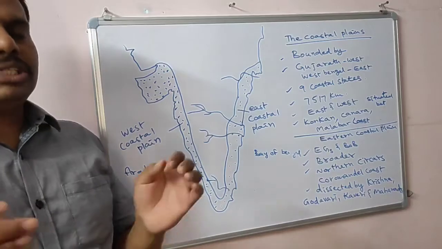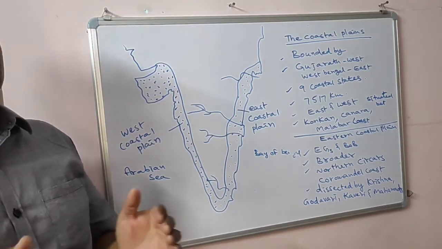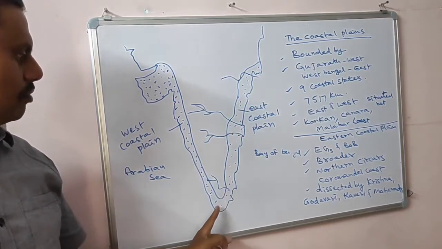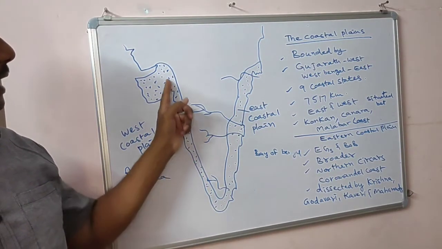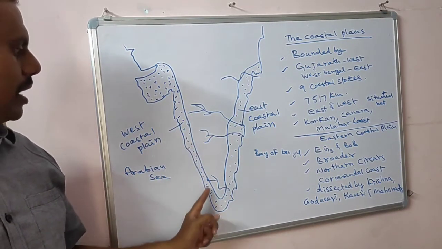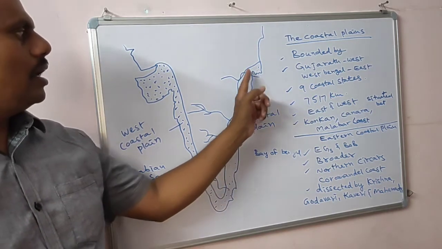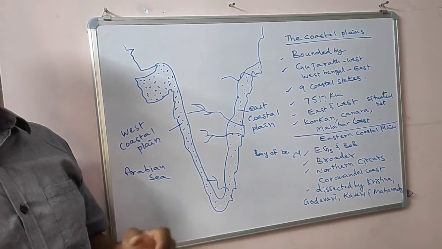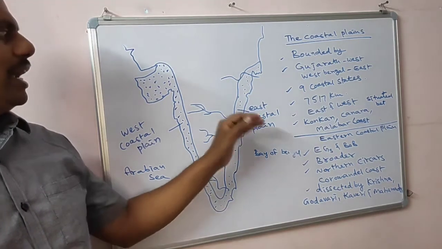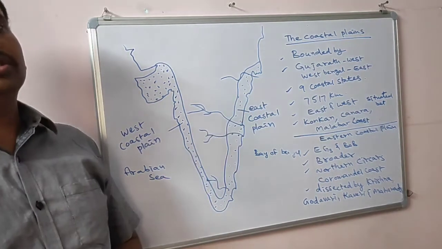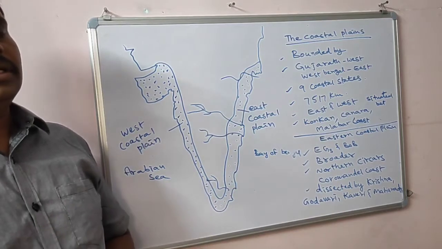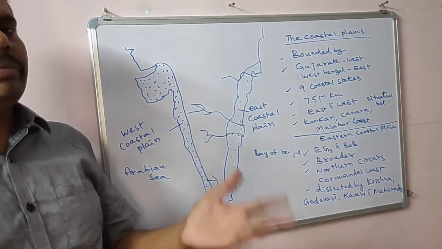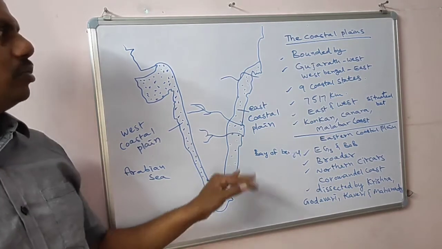First of all, you have to know the meaning of a coastal plain. The plain which you can find along the sea or ocean is called a coastal plain. The area which you can see along a sea or ocean is called a coast. Particularly, if you find a plain very near to that coast, that is called a coastal plain. The place which runs along a sea is called the coast.